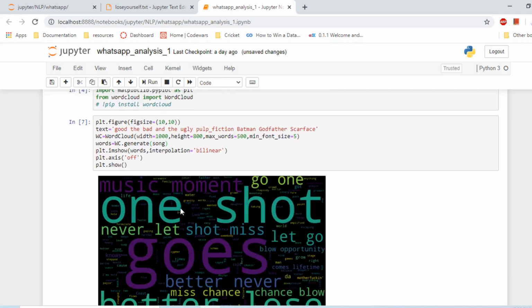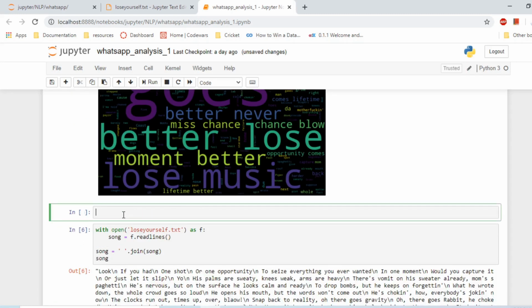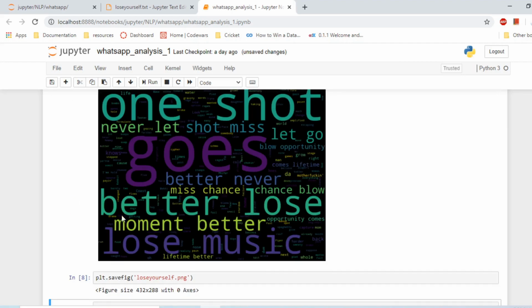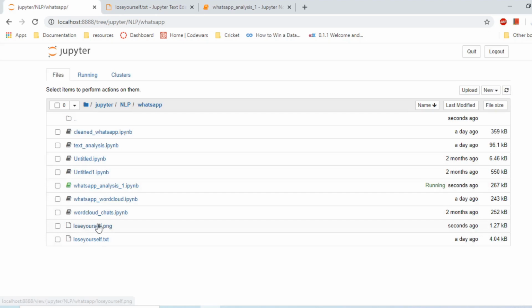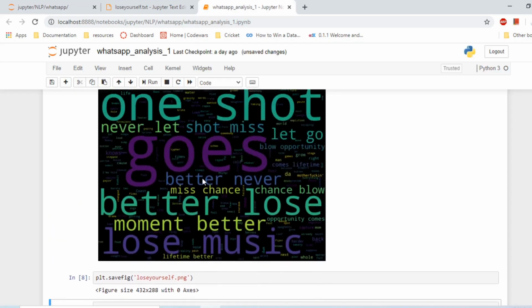If you want to save it, you can save it with this plt.savefig, I guess was the method. Savefig lose yourself dot png. Okay, yes, this image is saved and we did it.